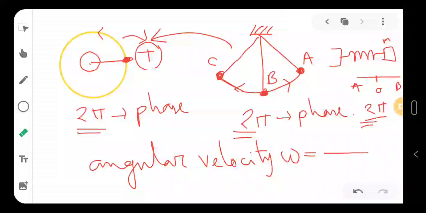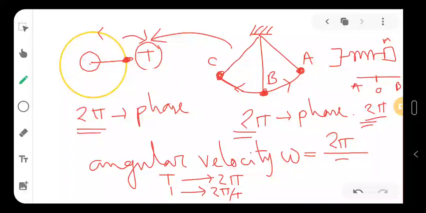So it's the unitary method. In t time it covers 2 pi phase, so in unit time it covers 2 pi by t. That is, in unit time, how much phase is being covered, that is called your angular velocity. So this is something we will be using further.